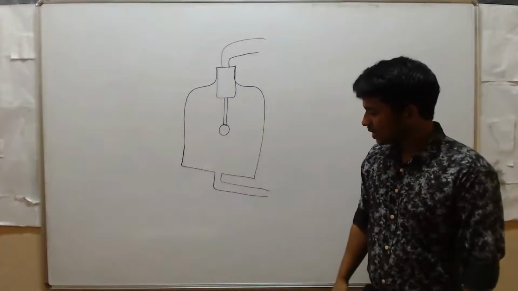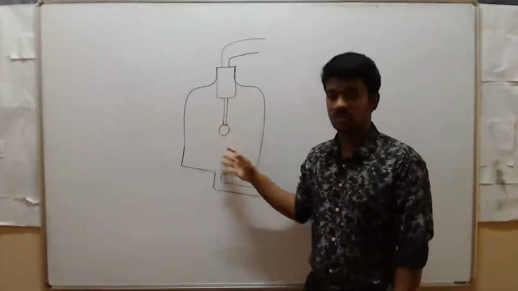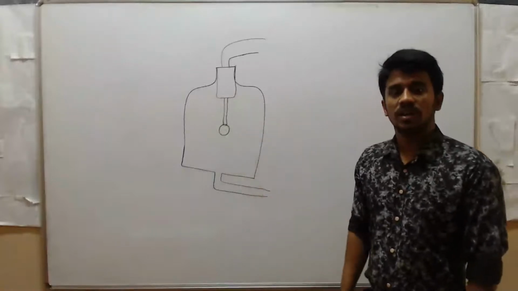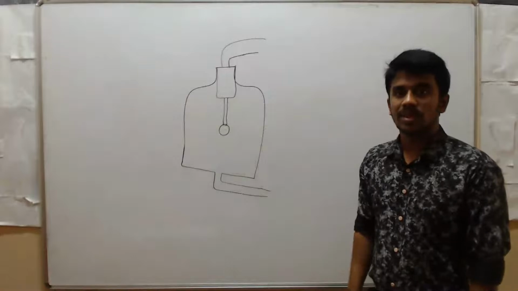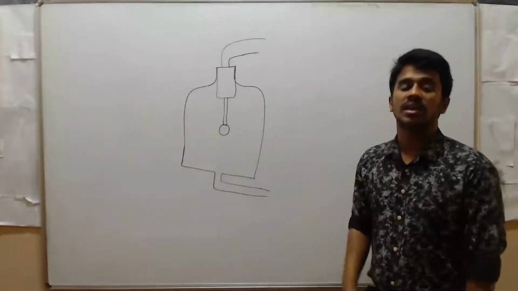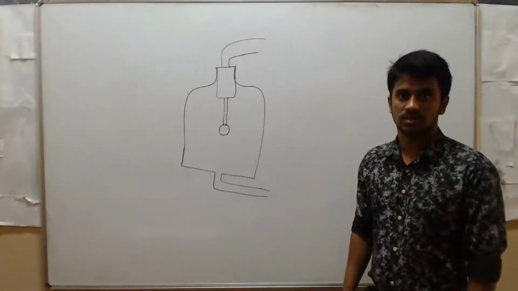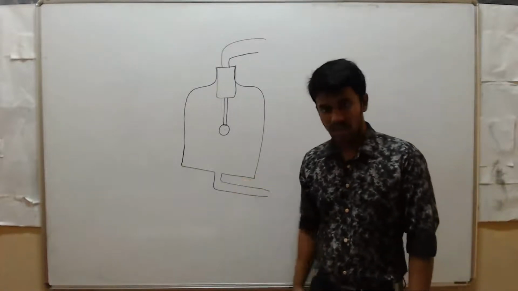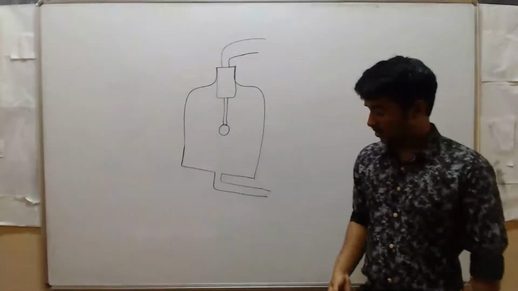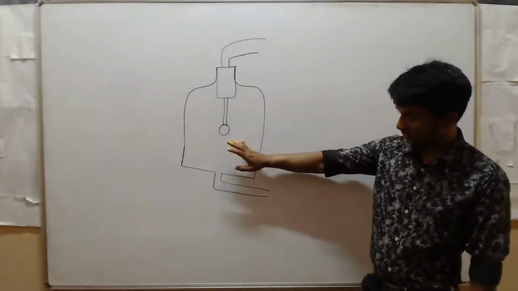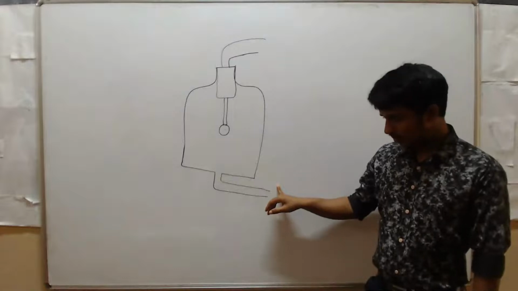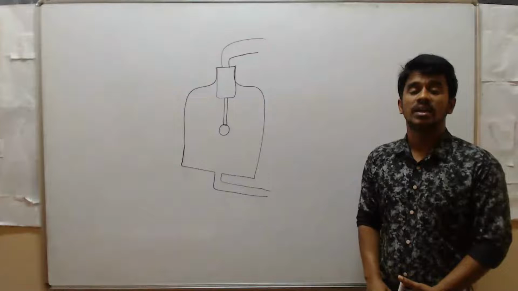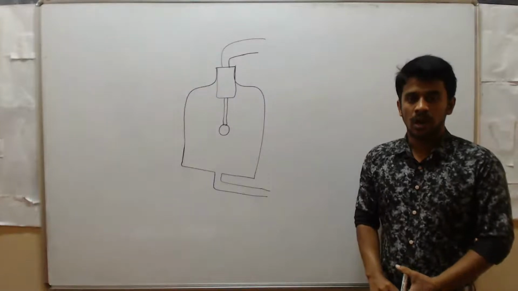Next, you have to suck the air from this jar. You have to suck that complete air from this jar. Then when you set that alarm, at that time you can't hear any kind of sound. Initially, before sucking the air from the jar, you can hear the sound. Clear? But when you suck the complete air from this jar through this vacuum pump, after you set the alarm, you can't hear any kind of sound.